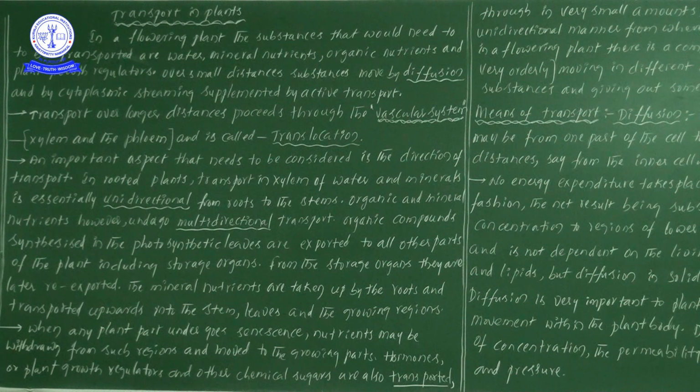Definitely, the availability of minerals and water is there, but that is not sufficient to be alive. Definitely food materials are required from the leaves, even though the root is very close to the water and minerals. So for the live condition it needs food materials from the leaf.